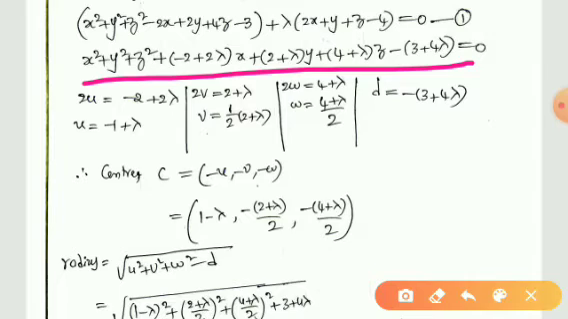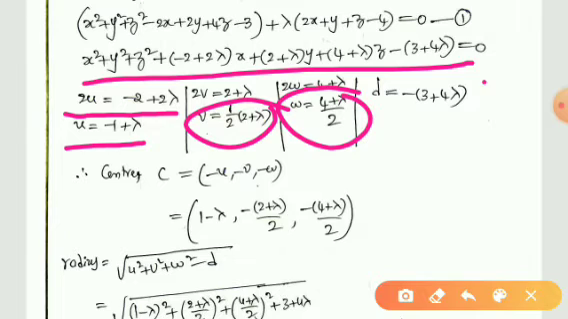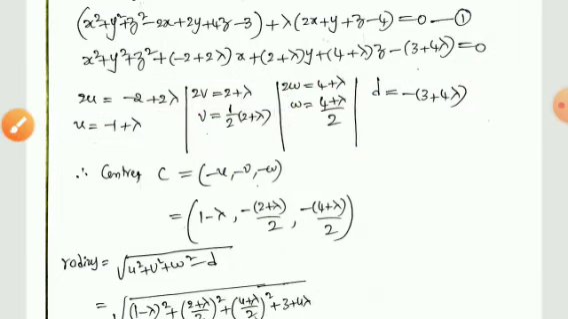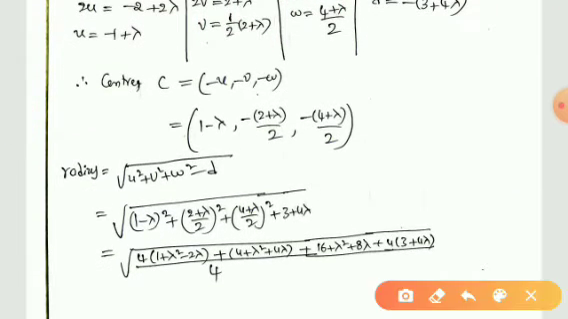By comparing with the standard equation of the sphere, we can write 2u is equal to minus 2 plus 2 lambda, and hence u is equal to minus 1 plus lambda. Similarly, v is equal to like this, w is equal to this, and d is equal to this. So by the values of u, v, w, we can easily find the center of the sphere like this, minus u, minus v, minus w, and hence this is the center of the sphere.